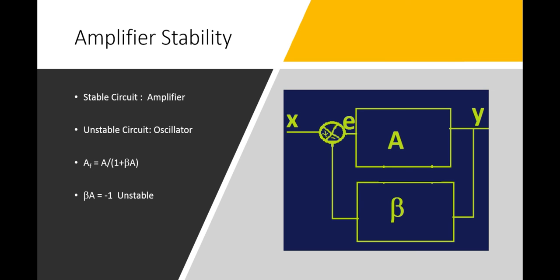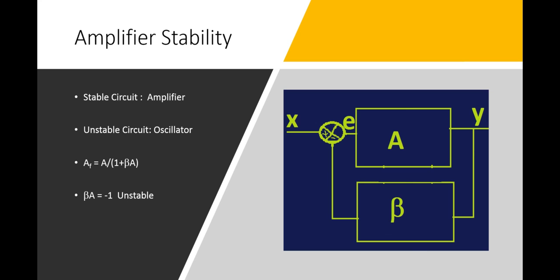Then we come to the issue of amplifier stability, because we need to be sure that our amplifier is stable. When the amplifier circuit is stable, we have operation as amplifier. When the amplifier is unstable, we have operation as oscillator. And this can be seen from the equation for the gain with feedback. If beta A is equal to -1, the gain goes to infinity, so we basically have an unstable operation.